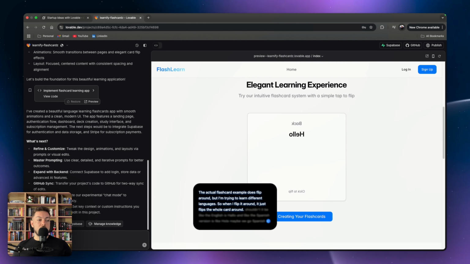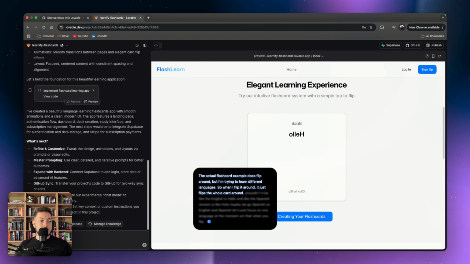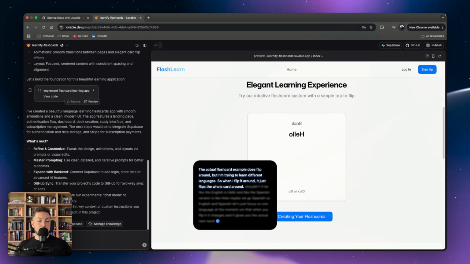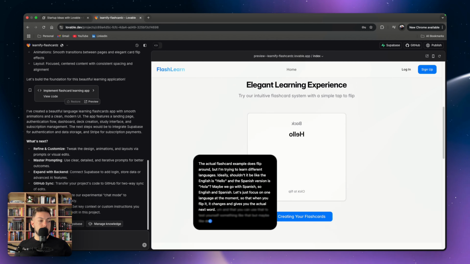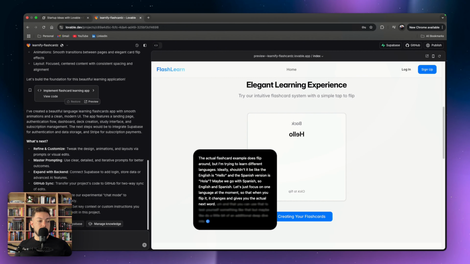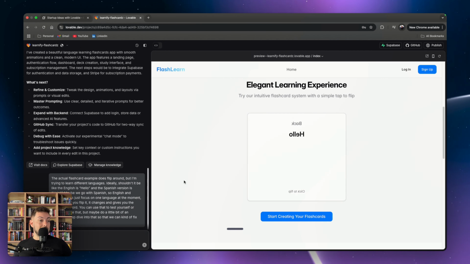So English and Spanish, let's just focus on one language at the moment. When you flip it, it changes and gives you the actual next word, and you can use that to test yourself, something like that. But maybe do a little bit of an additional deep dive into that so that we can fix that. Okay, so I've asked Lovable to fix that issue.